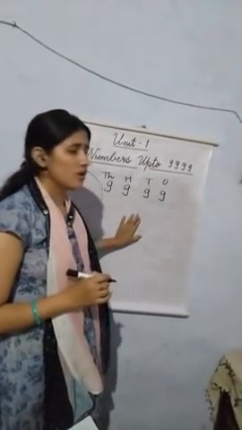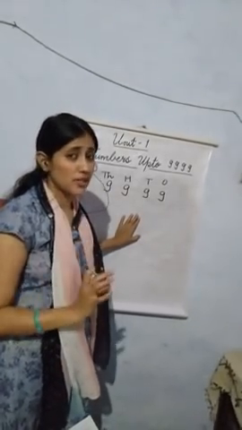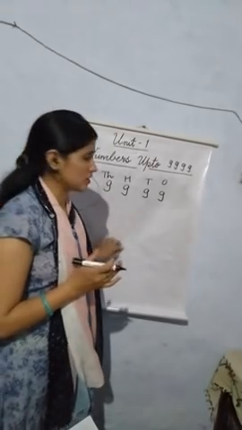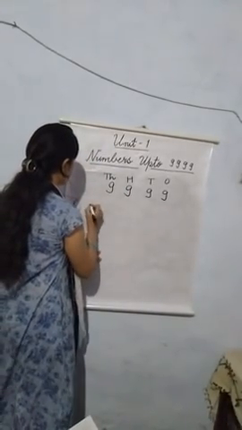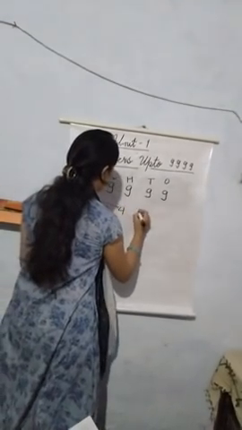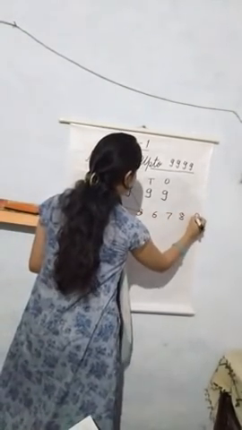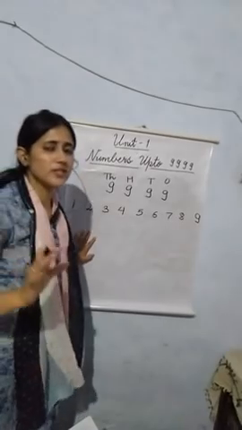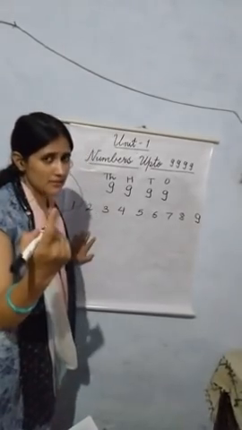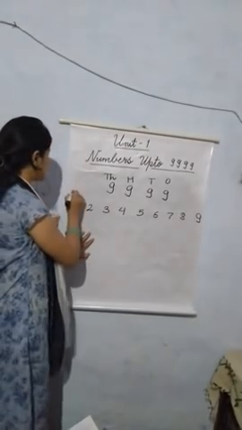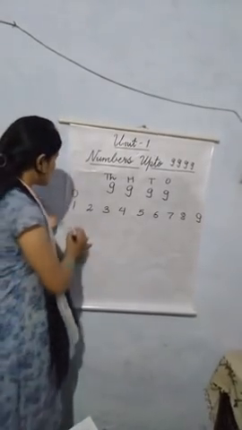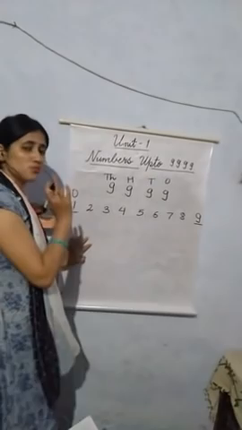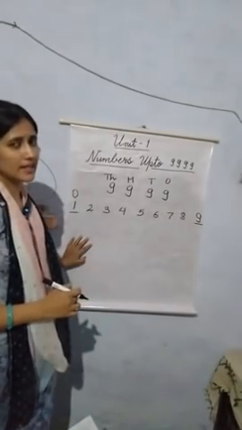Now children, firstly I will tell you about the smallest and the greatest numbers of each digit. So we will start with 1-digit numbers. 1, 2, 3, 4, 5, 6, 7, 8 and 9. These are your 1-digit numbers. Why they are 1-digit numbers? They are 1-digit numbers because they have 1 digit, they have a single value and its place value is ones. Your 1-digit number starts with 1, it ends at 9. So 1 is your smallest 1-digit number and 9 is your greatest 1-digit number.